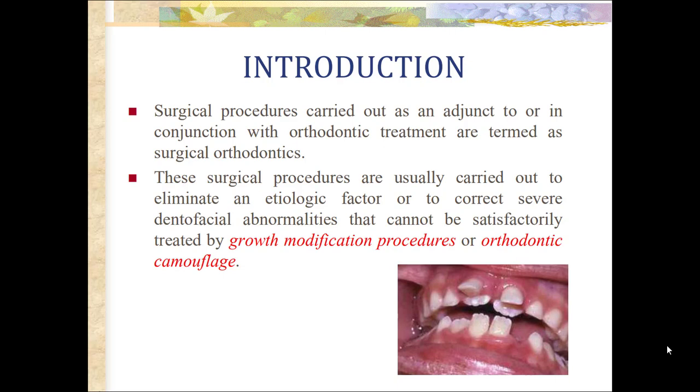For example, if the VTO, that is visualized treatment objective, is negative for a patient that we are planning for a growth modification procedure or extractions, and it is not improving the profile or the soft tissue relationship of the patient, those patients are planned for orthodontic surgical procedures.